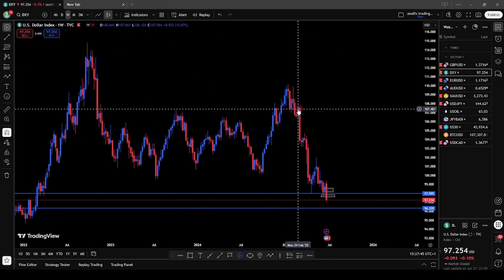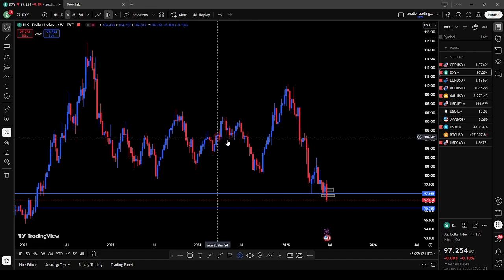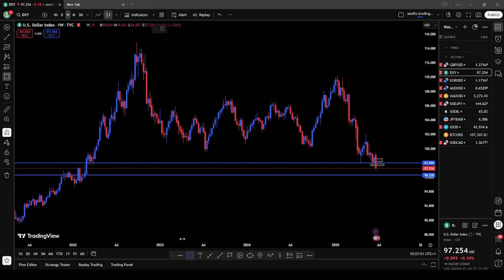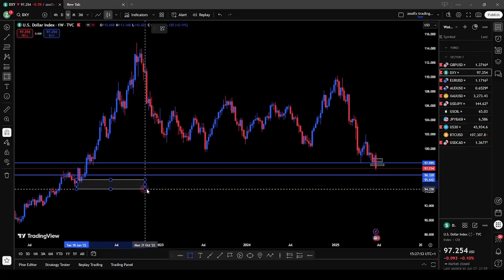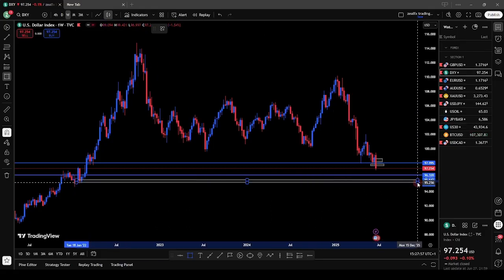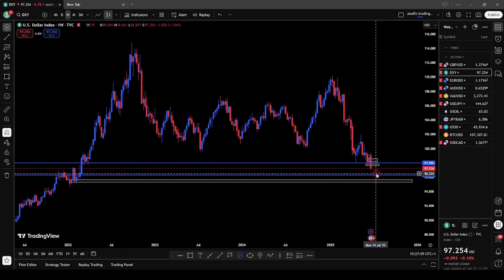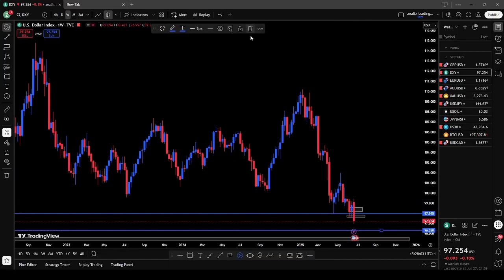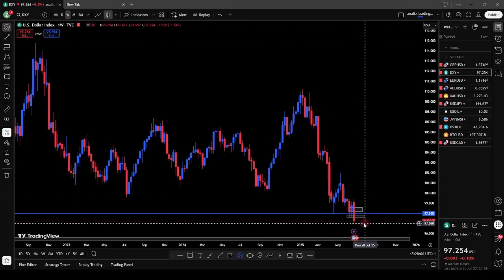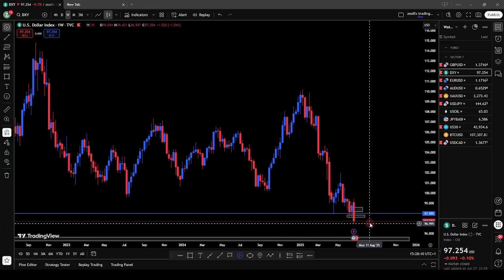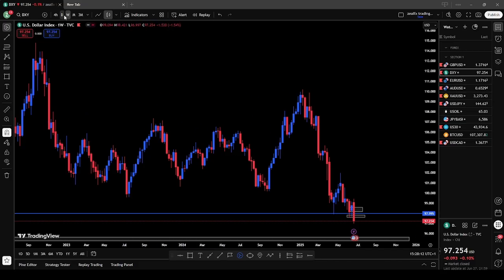So on the weekly chart, we expect the dollar index to move to this next support level. So we expect price to move to this next support level on the dollar index. So this will be our level of target. So we expect price to do a retest of this zone. Once price retests, then we'll see further down movement for the dollar index.